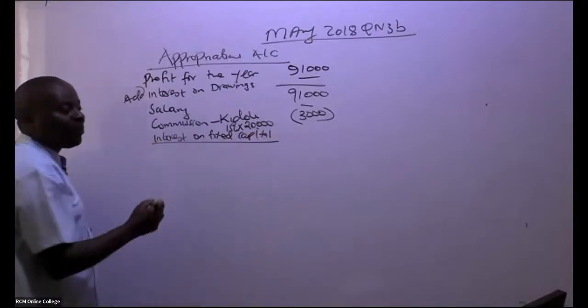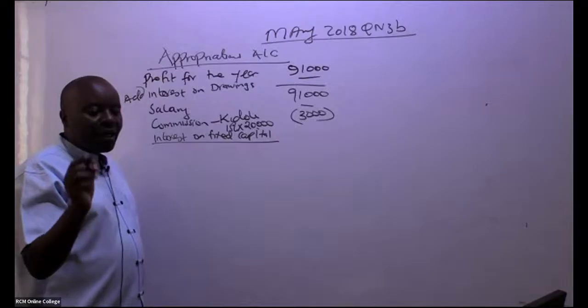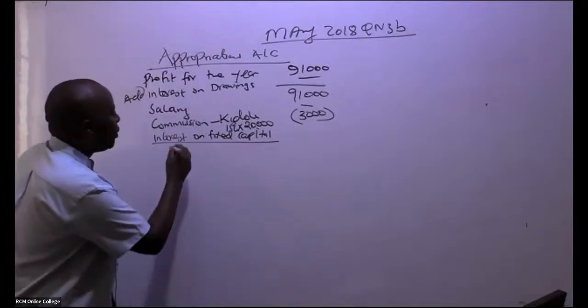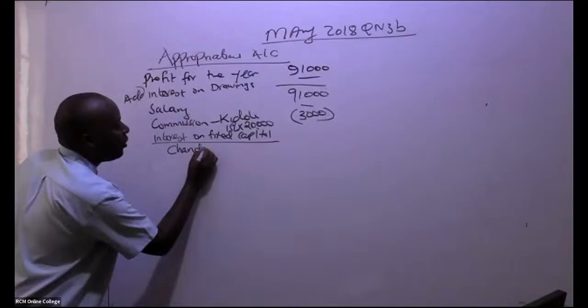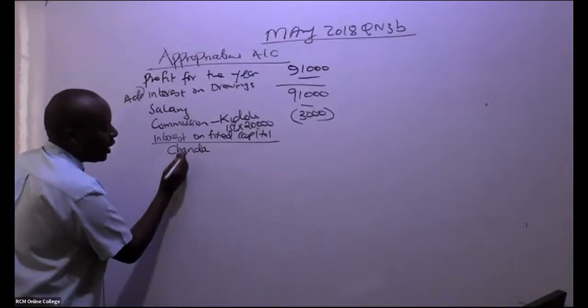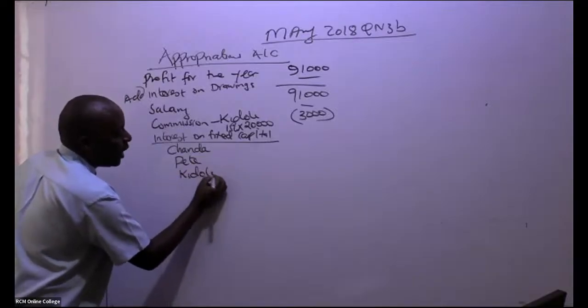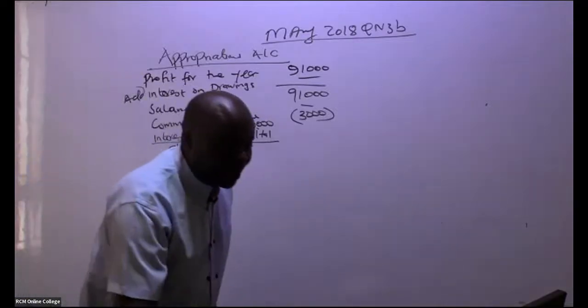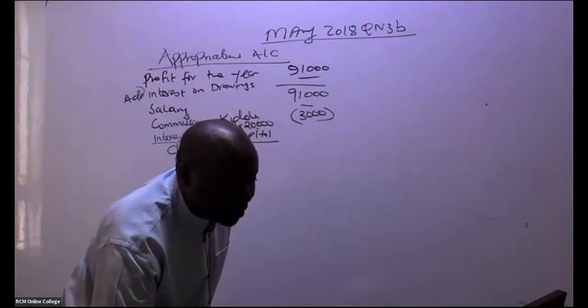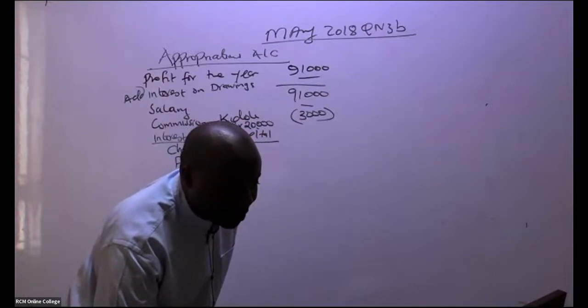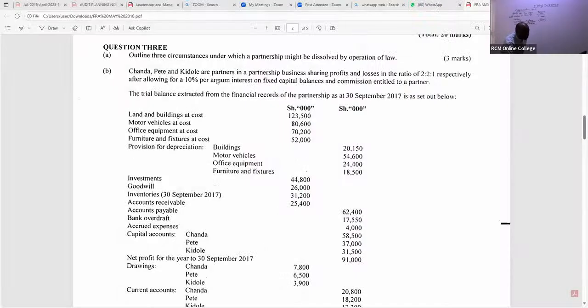Of course, everybody has a fixed capital there. So go ahead and tell us, Chanda will be getting, of course, we have 3 partners. We have Chanda, we have Pete, and then we have Kidole. Sharon is already giving us the total. Thank you so much, Sharon. You can see, ladies and gentlemen, the interest is 10% per annum on fixed capital balances. So each one of them will be getting 10%.